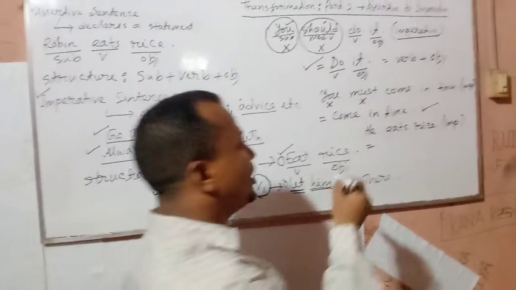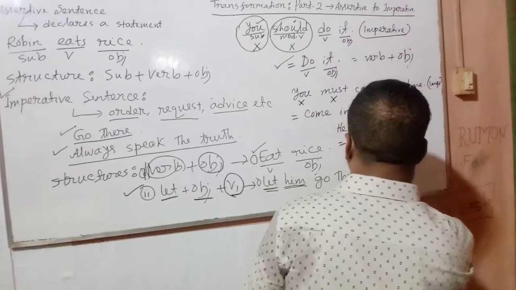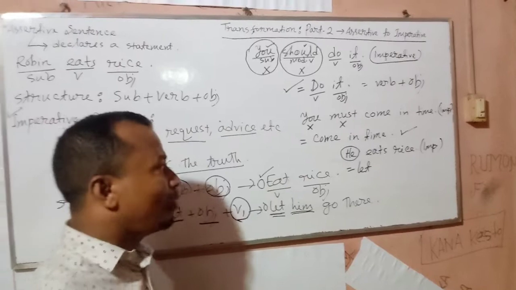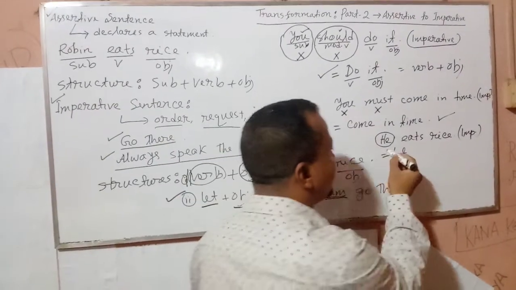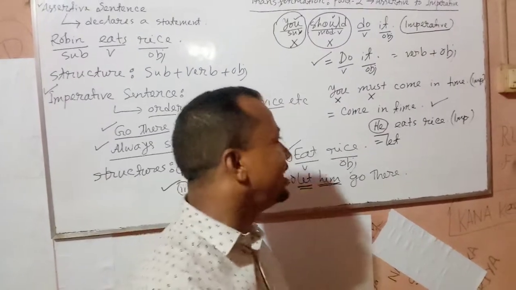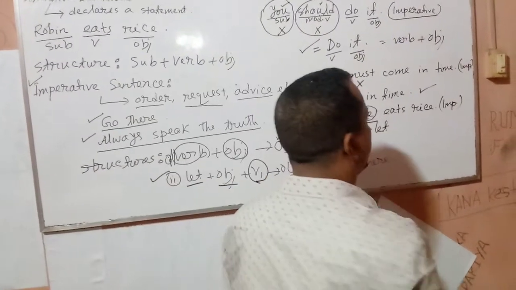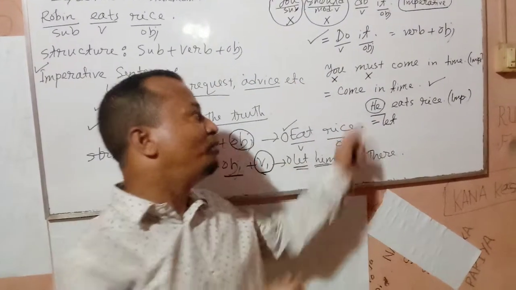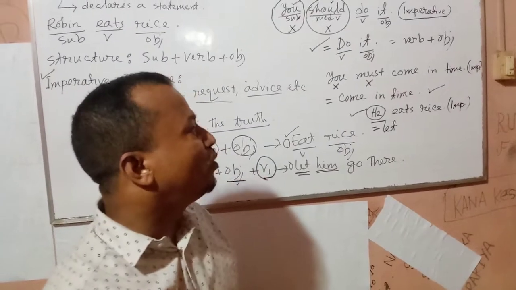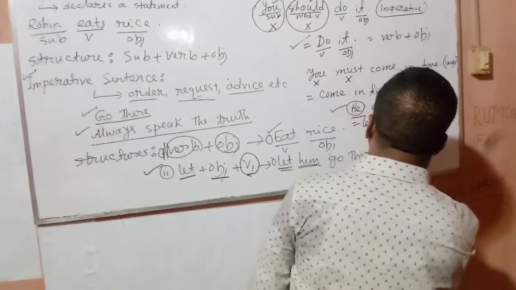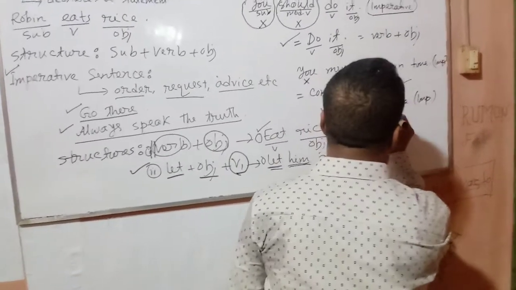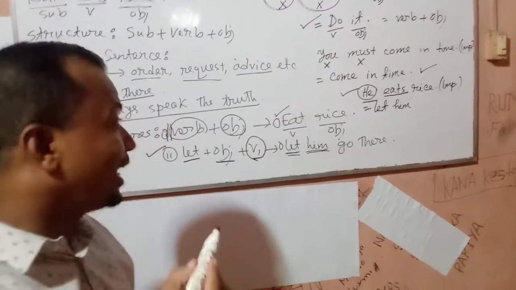Firstly, we will add let in this sentence. Then we will change the form of the subject. He is the subject here. We will have to change this he into the object. Do you know the objective form of he? Perhaps you know the objective form of he is him. Then we can change it to him, let him. Then we will write the verb.